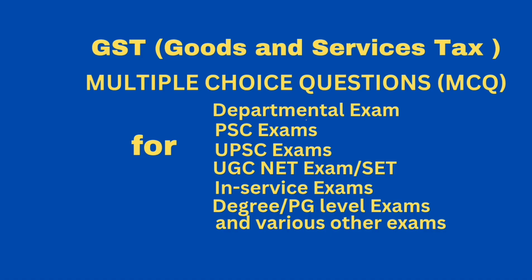Question, services by way of renting of residential dwelling for use as residence shall be exempt if the rent of residential dwelling does not exceed? Answer, option A, 20,000 per month. Option B, 40,000. Option C, 50,000. Option D, none of the above. Correct answer, option D, none of the above.